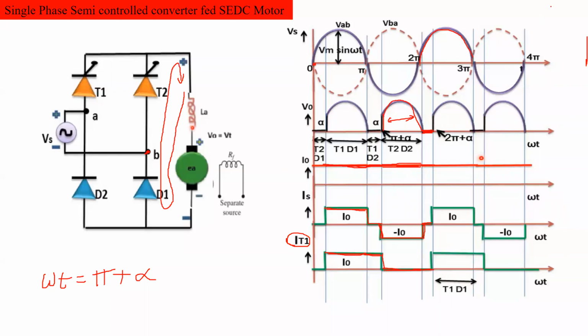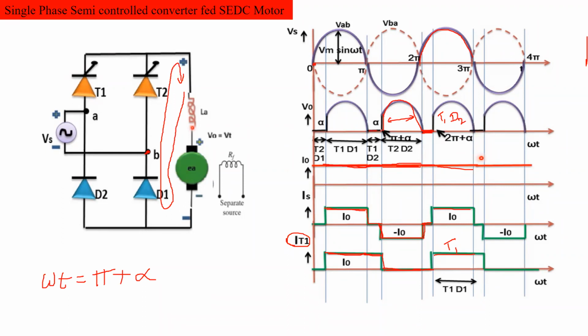So again, after 2 pi plus alpha, T1 is triggered. T1, D2. So again the output voltage is present, the current is flowing through this circuit, so the output current is also flowing. And again the thyristor T1 is carrying the current. Clear? So again the cycle is repeated.